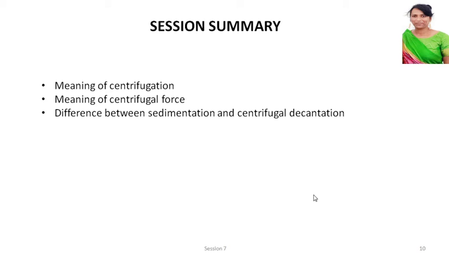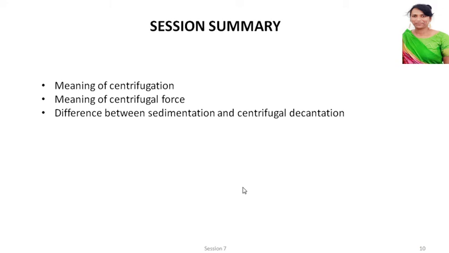When you use centrifugal force, it is called centrifugation. Centrifugal force is given by omega square R. And then we saw what is relative centrifugal force, and what is the major difference between sedimentation and centrifugal decantation. I hope this much is clear to you.